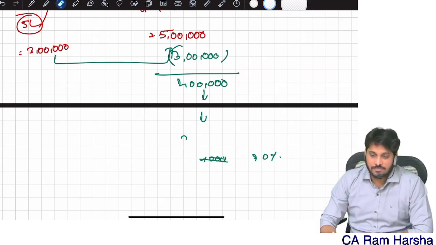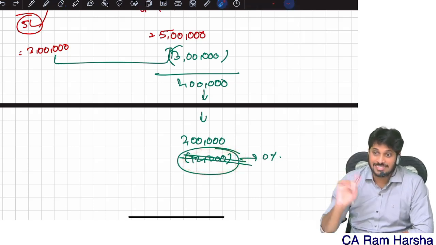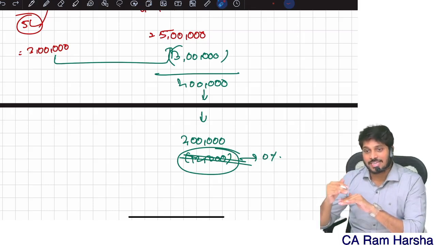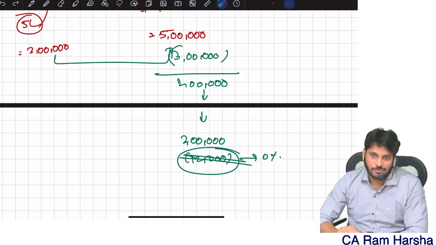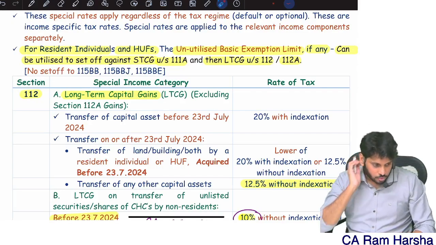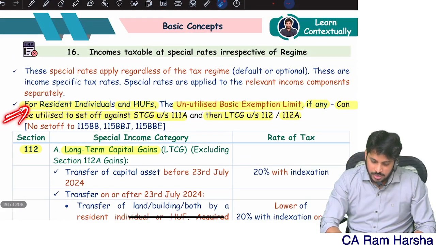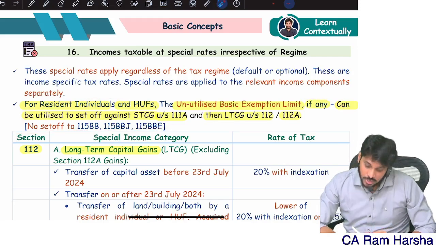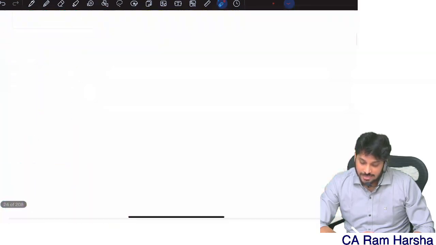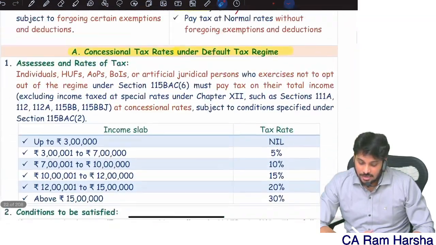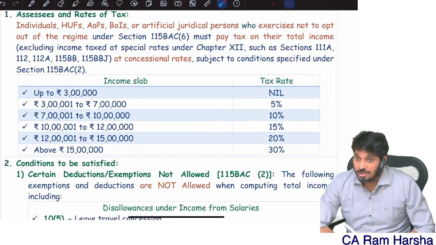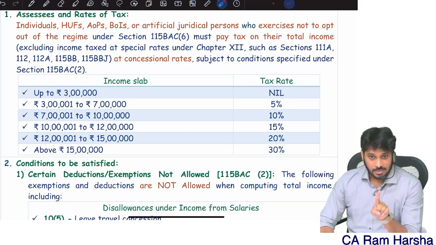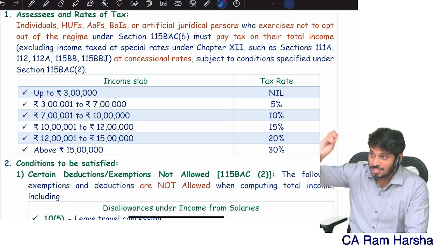Okay, remember guys, this 1,25,000 is not an exemption. This is a basic exemption limit within long-term capital gain. Clear, all of you? That's it. Now, what did we complete? We completed the unutilized basic exemption limit point. Easy, all of you, until now it is easy. Now let us compute default tax regime tax rates. Now let us understand what are the tax rates under the default tax regime. Right now what we completed were tax rates under the optional regime. By the way, remember, whether it is the optional tax regime or the default tax regime, special incomes tax rates are the same.